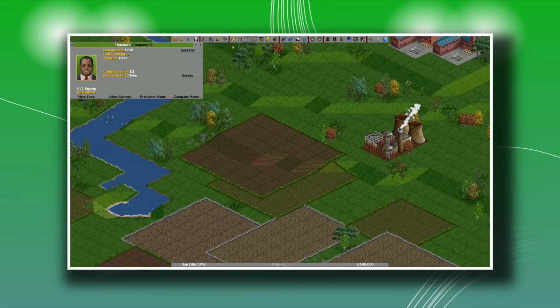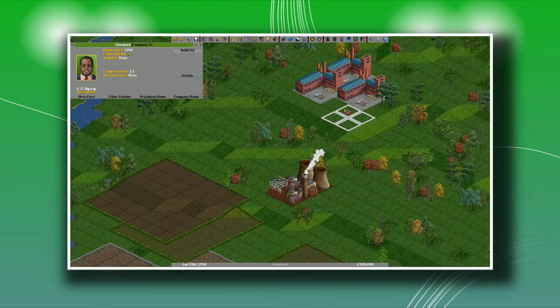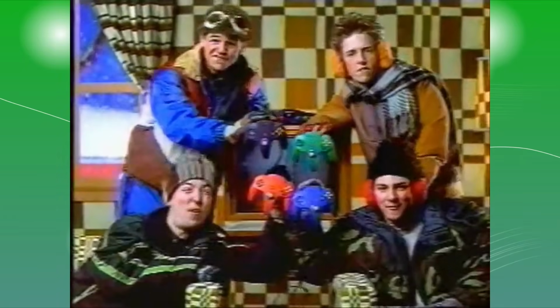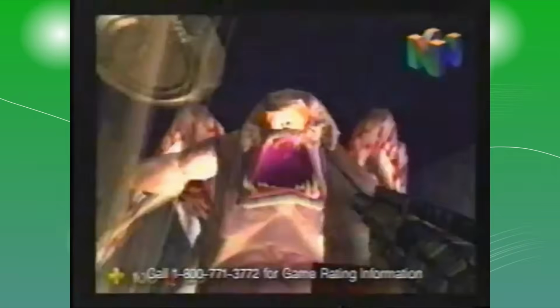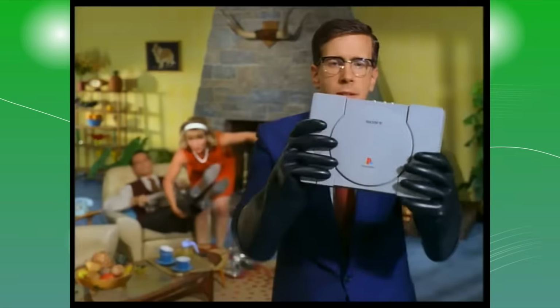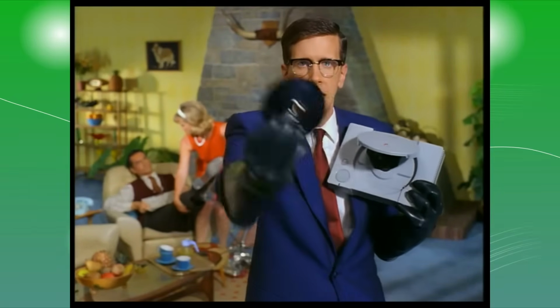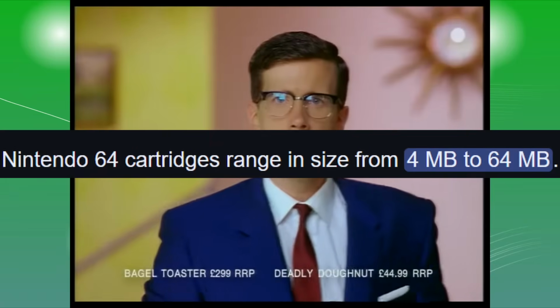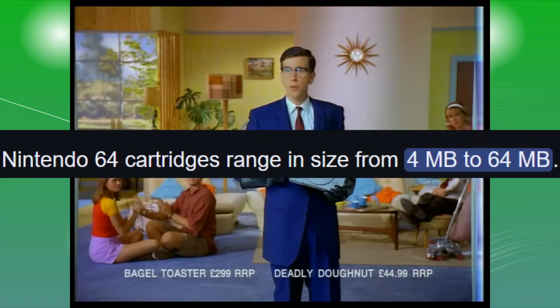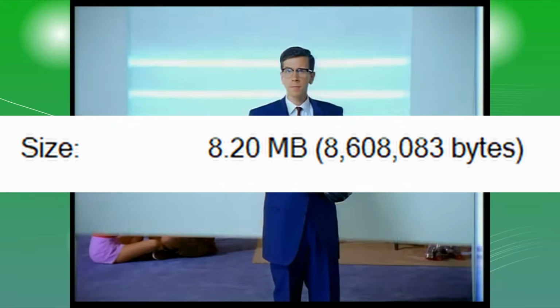So we have 3 games, but we need 2 others under 30 megabytes. So what games could we get? Well, we could get another PC game, but I think we can emulate some games. The N64 is a great console for this. As for all the other consoles of this generation, they were using CDs, such as the PlayStation 1. And well, CDs are a little bit over the limit. The N64 used cartridges that were under 32 megabytes, and some games are way under that. So with the emulator Project 64, it comes out at 5 megabytes.